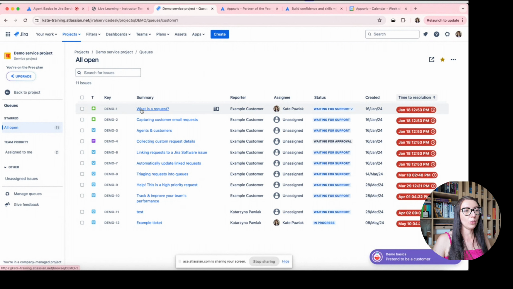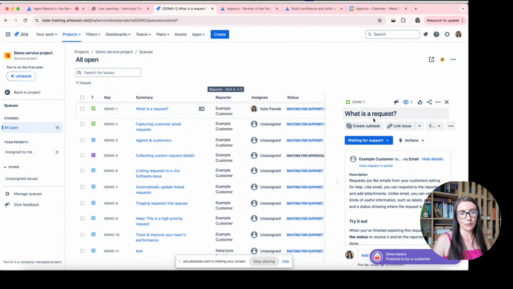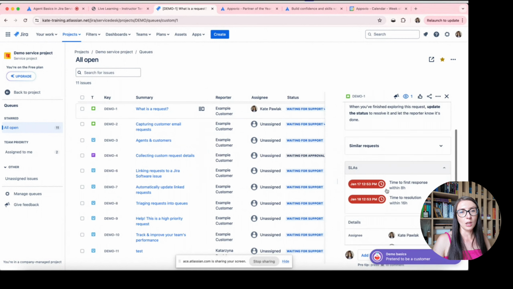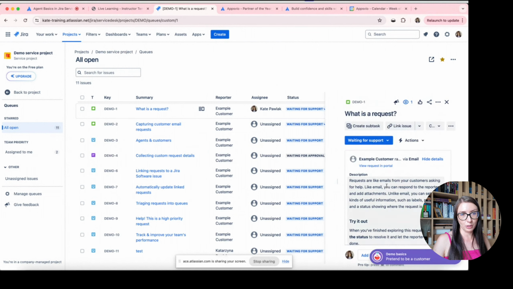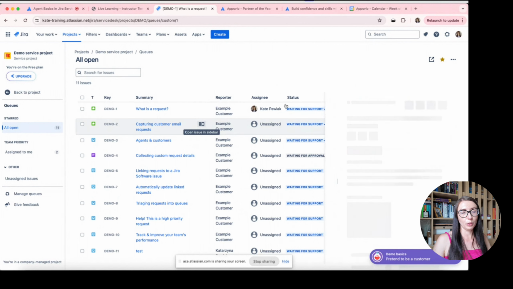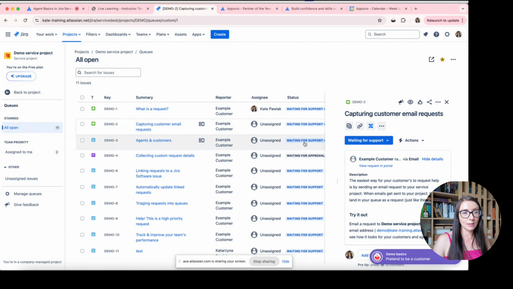We have also the small icon to open the issue in the sidebar, and it means that here you have this issue, so you are not redirected to a new page with only this request. You can easily switch between tickets while still being on this queue.